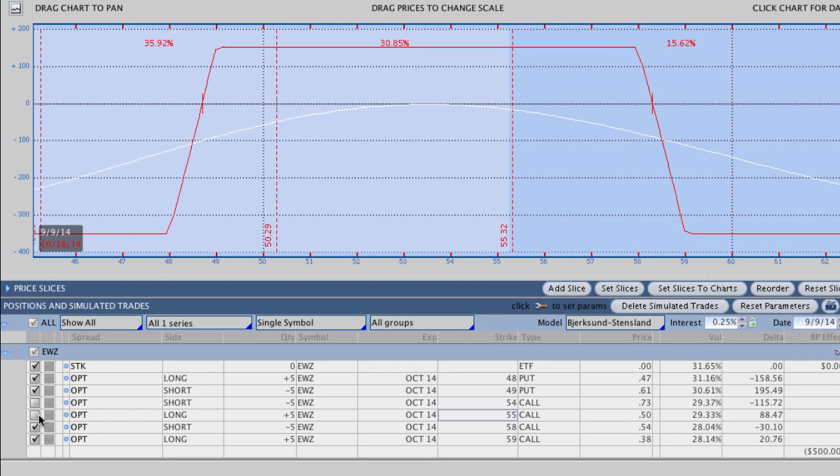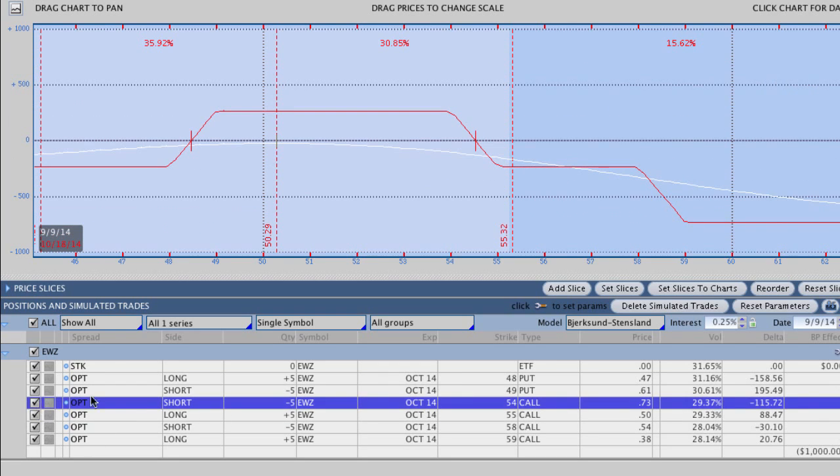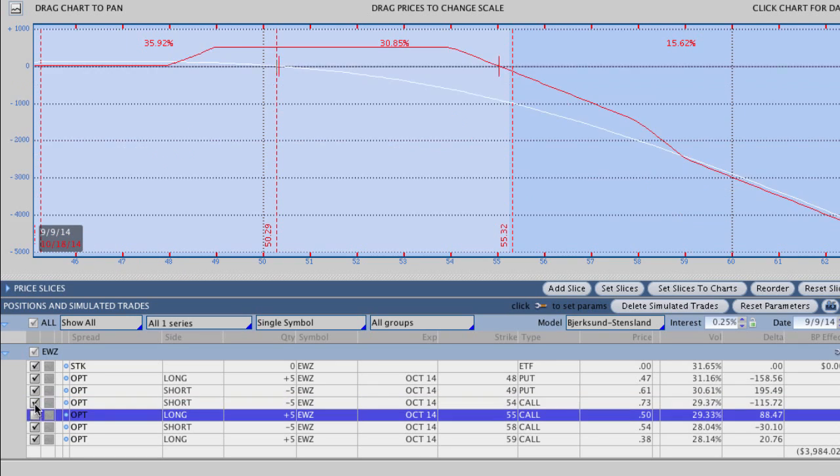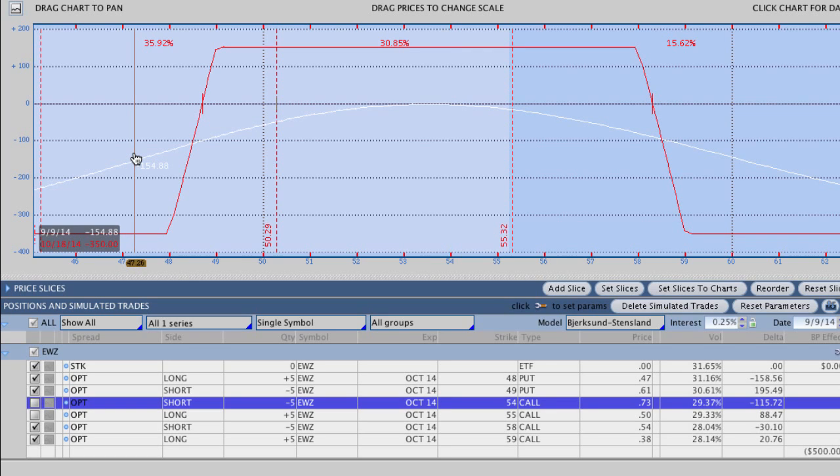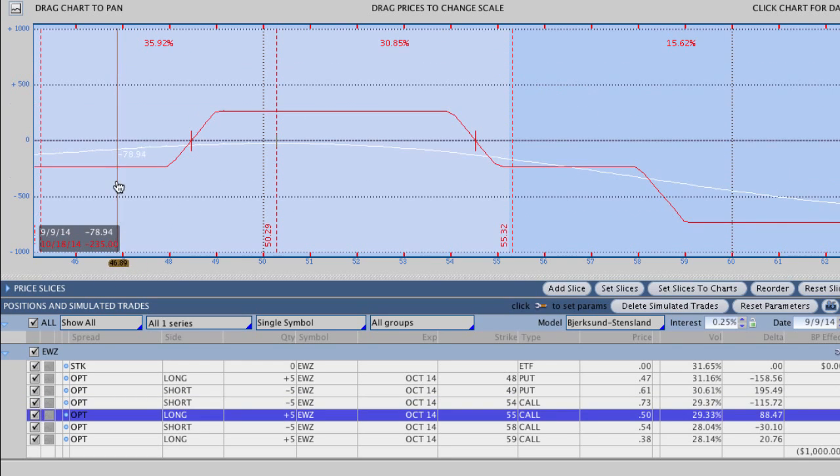So now when I add that trade in, because I can just take it off and add it back in, you can see that our break-even point has moved down to about 48.5, so it gives us a lot more room between us and the market, right? It gives us a lot more room for EWZ to come lower before we start losing, and it's now capped our loss if it does continue to move lower at 235, versus originally our loss would have been about 350. So by adding in this trade and this adjustment, we cap our loss on the downside to 235. And you'll notice on the top side, we did sacrifice a little bit of that room. We came in a little closer to the market, but that's okay. We took in a much bigger credit to be able to do that.